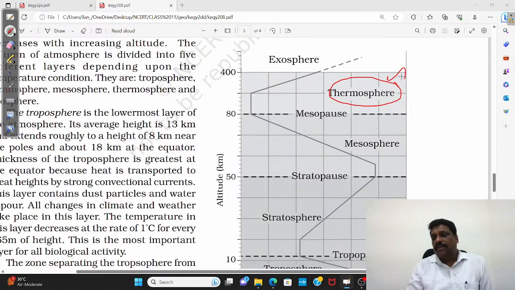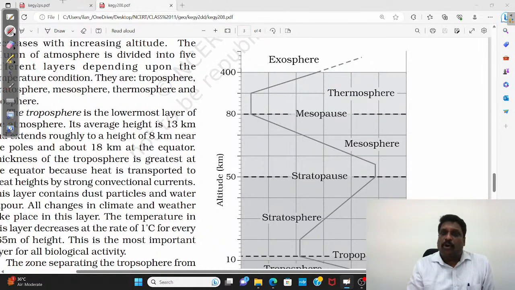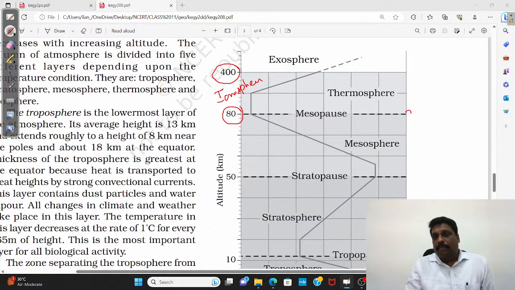If you ask me whether the ionosphere and thermosphere are both the same, the answer is no. They are not the same. There is a greater degree of overlapping. From 80 kilometers to 400 kilometers, this layer is ionosphere. But from 80 kilometers to 700 kilometers, I call this layer what?